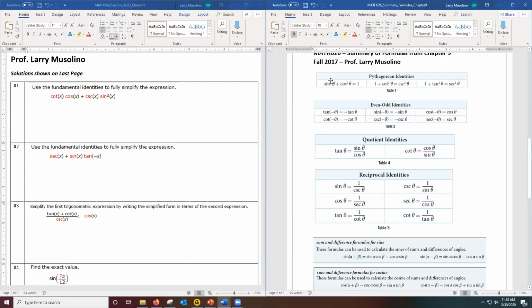For example, if I was left with an expression like sine squared plus cosine squared, I know I can replace that with just 1 because of this famous identity that says sine squared of an angle plus cosine squared of an angle equals 1. All right, so that's the idea. Also, if you ever see a negative angle in these expressions, you want to get rid of negative angles and write the trig functions only using positive angles. And that's what these identities will let you do here.